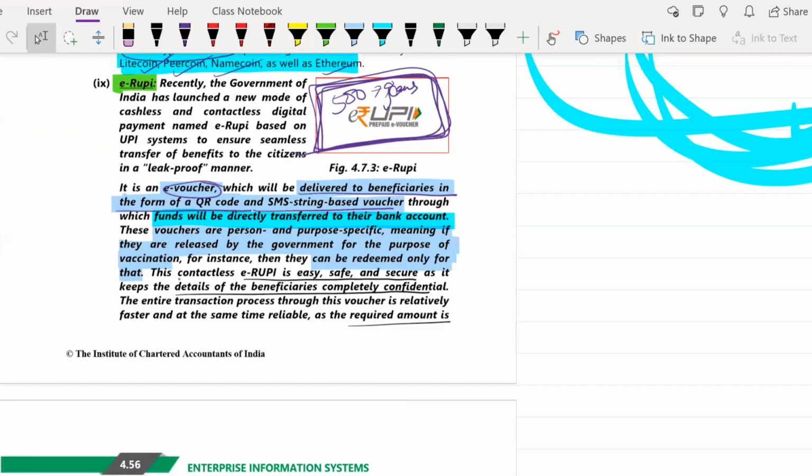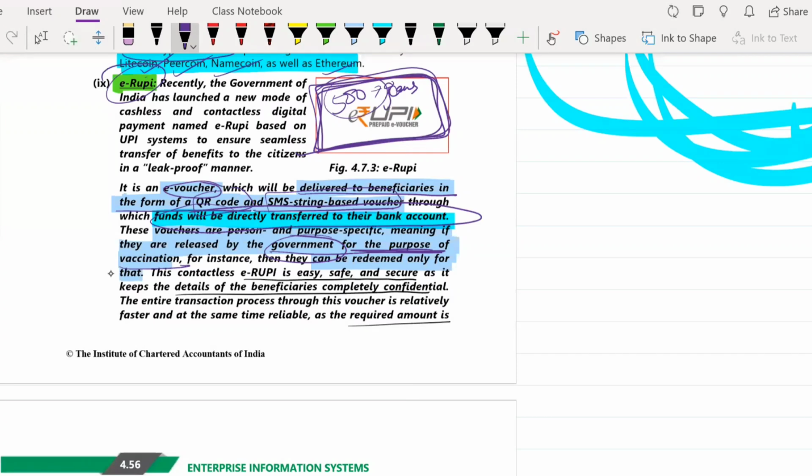Fine. So this will either be in the form of a QR code which you can scan and take, or an SMS string voucher. What will happen is this fund will directly be transferred to our bank account. These e-rupees are usually released by the government, and the government will specify for what purpose you can use this.